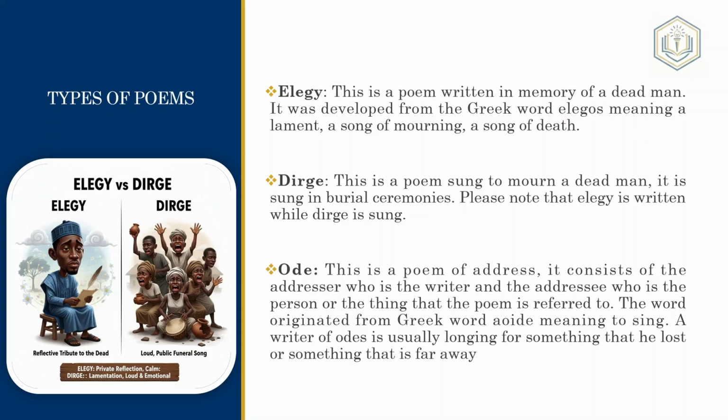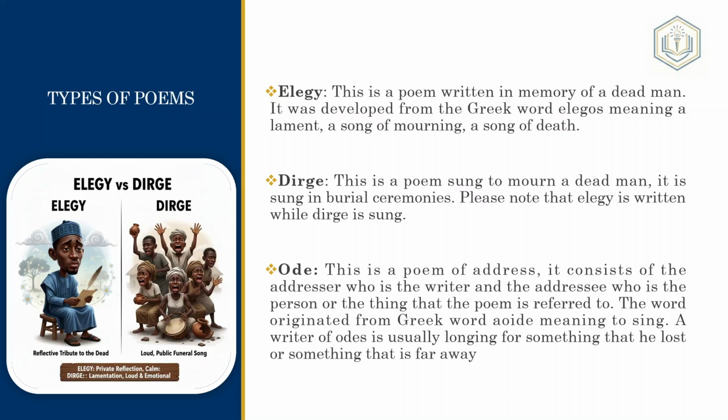If you look at the image, we see that an elegy is a reflective tribute to the dead, while a dirge is usually a loud public funeral song. So elegies can be private reflection, can be calm, while dirges can be lamentations, loud and emotional, because they are being sung in burial ceremonies when emotions are high and all of that.